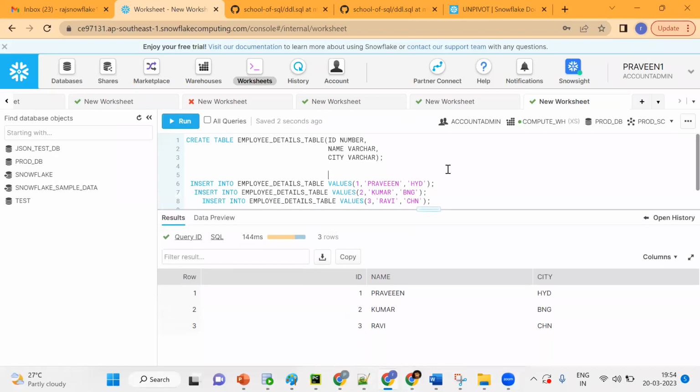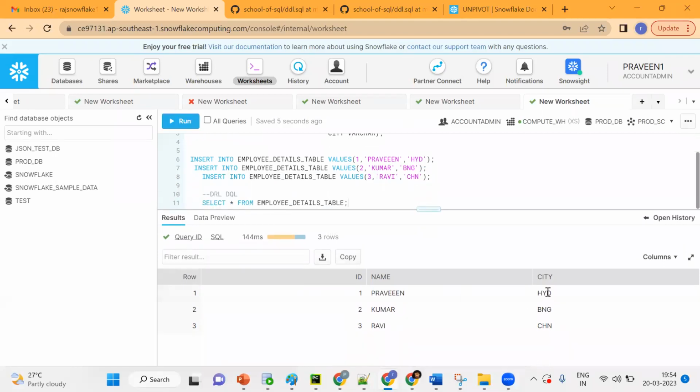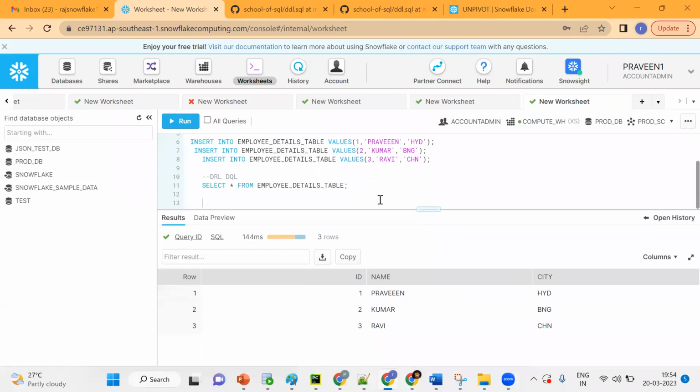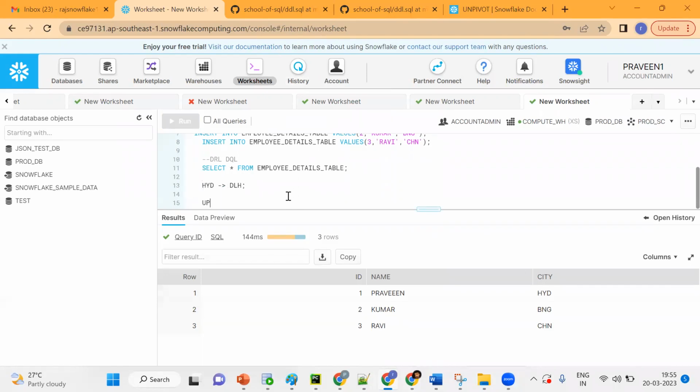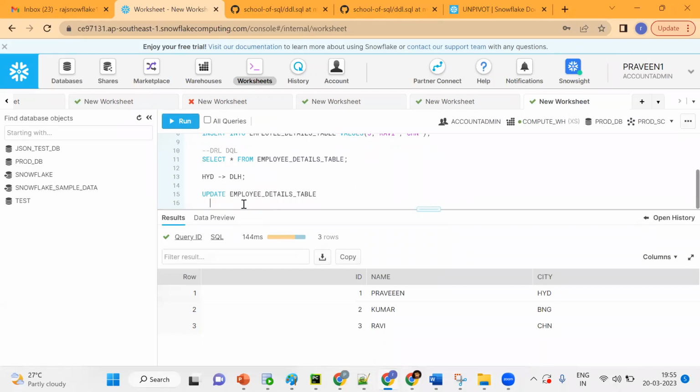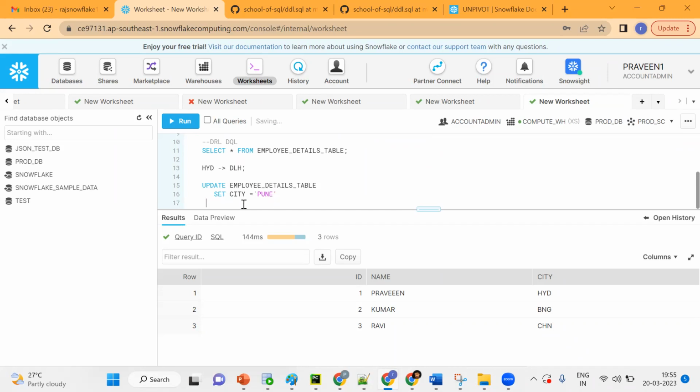Suppose Praveen has moved from Hyderabad to Delhi, and I want to change the existing data. For changing existing data, we should go for update. Update table name, set city equals Pune, since he moved to Pune. Now I need to use the where clause, where ID equals 1.